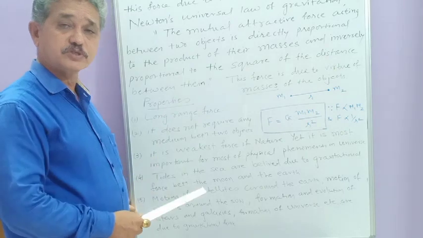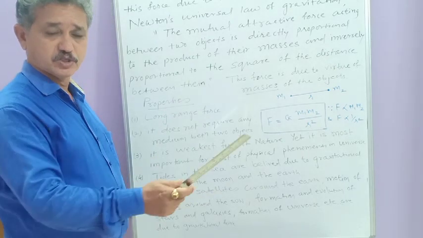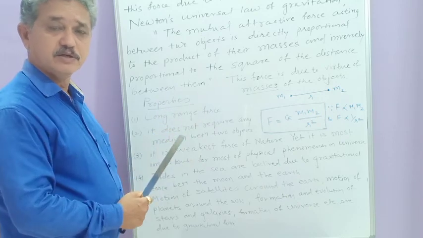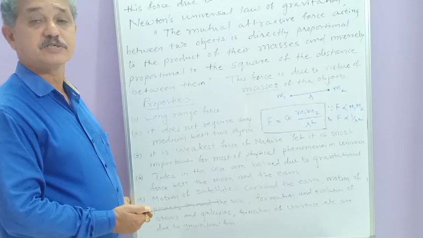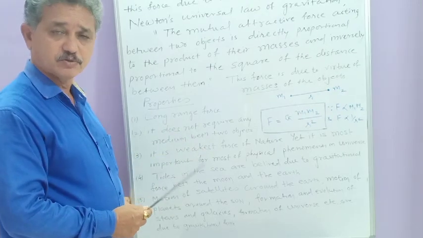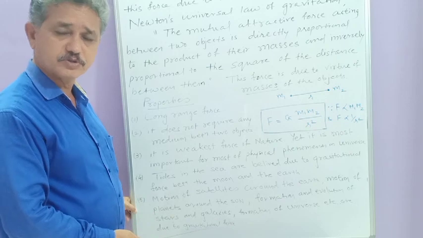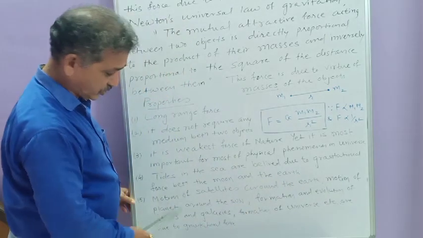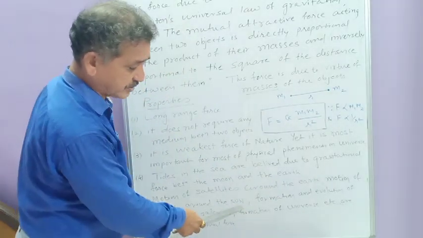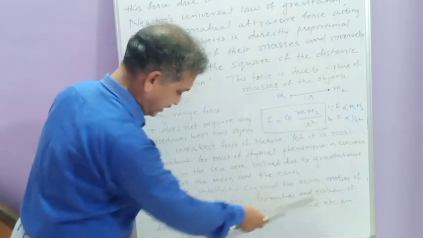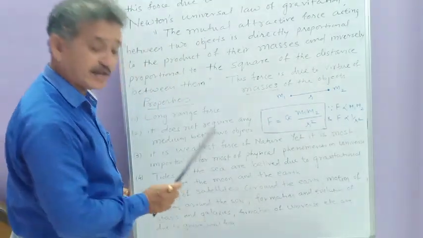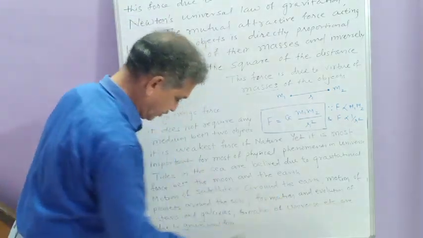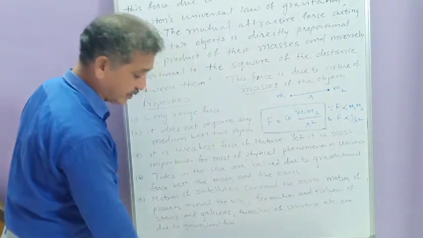Then most phenomena are due to gravitational forces. As we know, the planets are revolving around the sun, the earth is revolving around the sun, as well as the satellites are revolving around the earth. This is due to gravitational forces. So the motion of satellites around the earth, the motion of the planets around the sun, as well as the formation and evolution of the stars and galaxies in the universe, and the formation of the universe, etc., are due to gravitational forces.